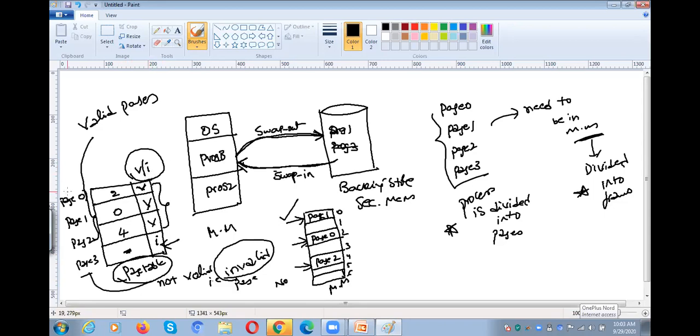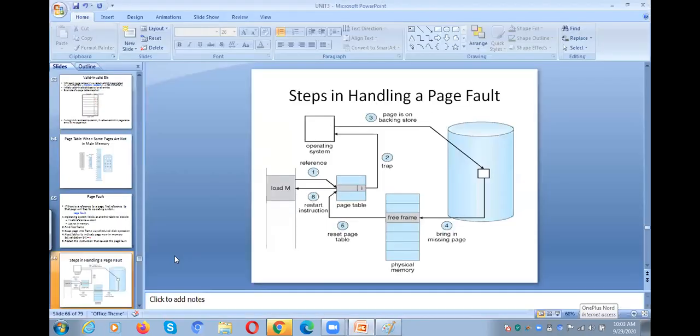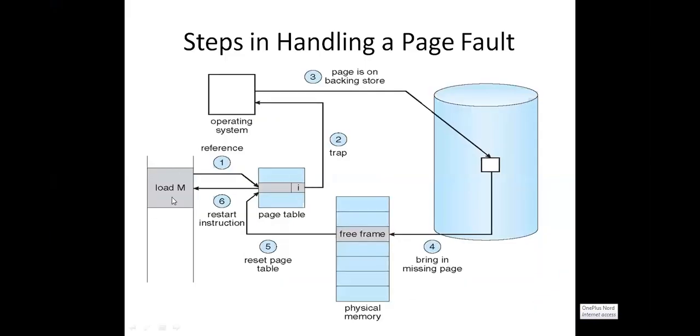So whenever there is a need to execute a page, what do you need to check? You need to check in the page table whether the page is available or not. Follow the cursor. Similarly, in order to execute this one, you need to check the page table. But that page is not available in the main memory. What does the page table indicate? It indicates I, which means it is not available.